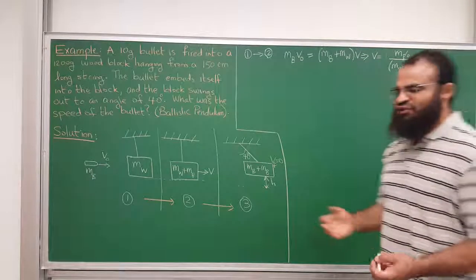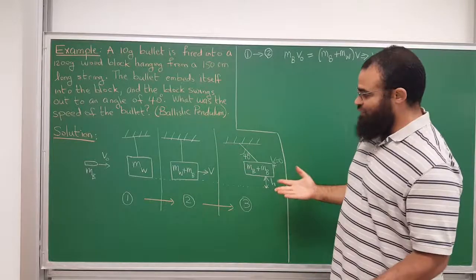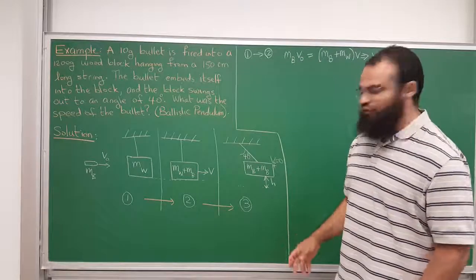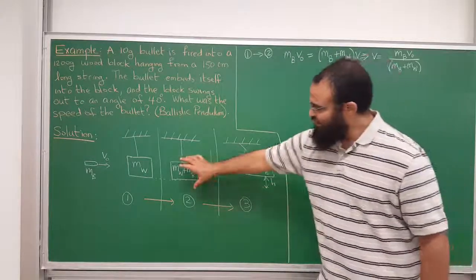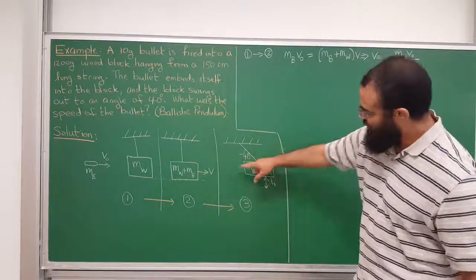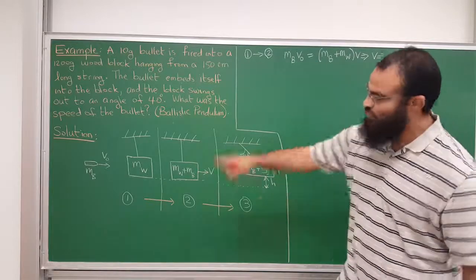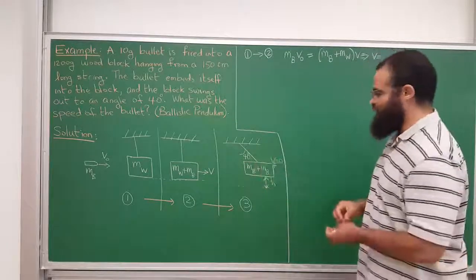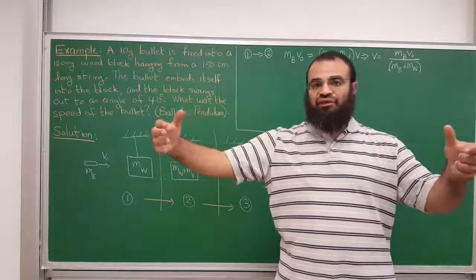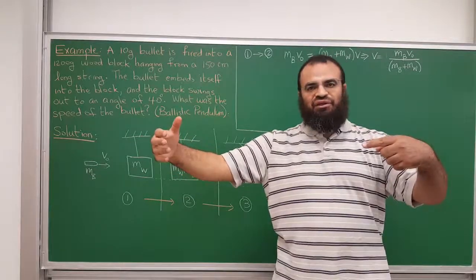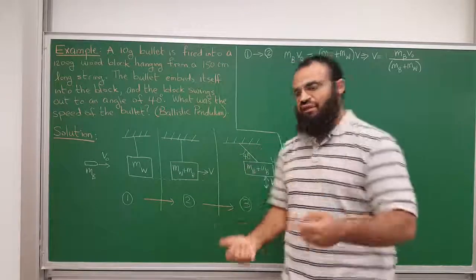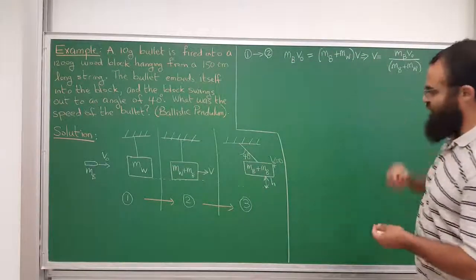By the way, I didn't finish the story. Why would you use this? Why did they come up with this system? The speed of the bullet is very high. It's several hundred meters per second, so it's hard to measure. However, when it hits the block, they move slow enough that you don't even have to measure the speed. You just see how high they got, and then you can work backward to figure out the speed, and that's exactly what we're going to do. So this is really easy. You can imagine you have a big chunk of wood on your 1800s bench, fire a bullet into it, it swings, and you can see with the naked eye how high it went and easily measure it. All right, so that's v after collision.